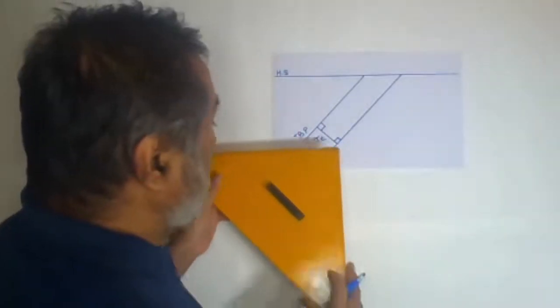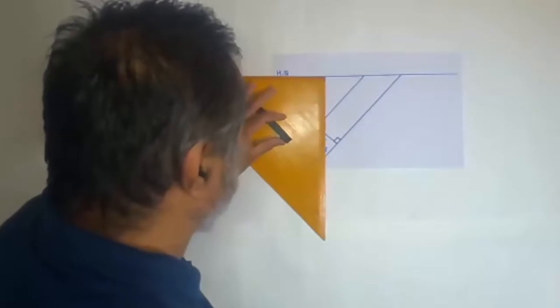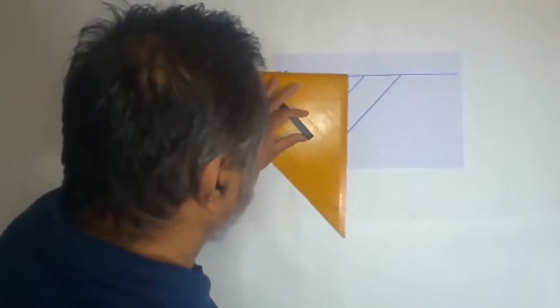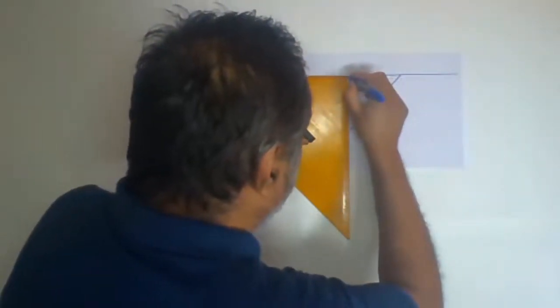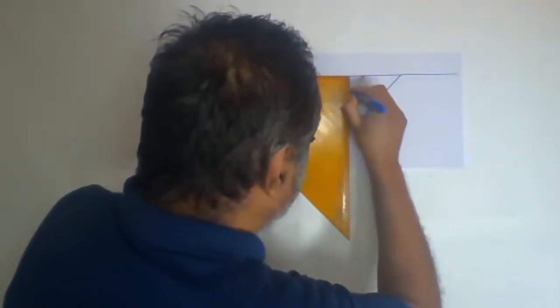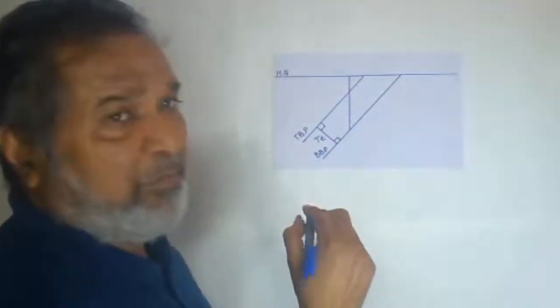Now we have to take the vertical thickness. Take a perpendicular from the horizontal surface. Take a perpendicular to the horizontal surface, and now you have to measure anywhere on that line, where the top bedding plane and the bottom bedding plane should be exposed.